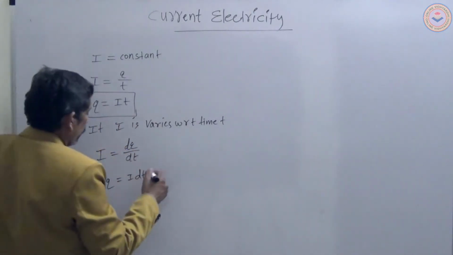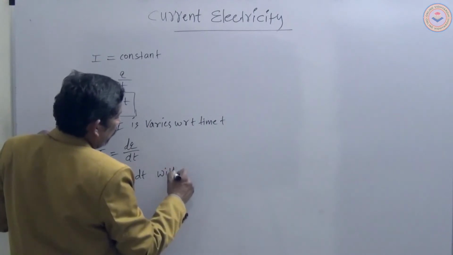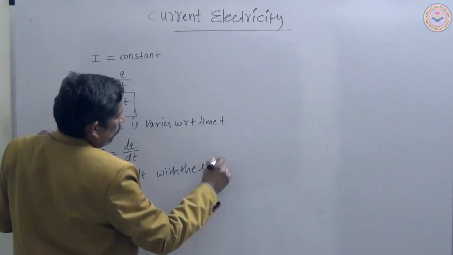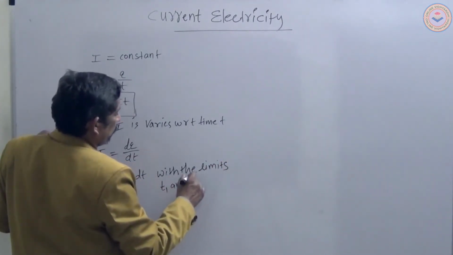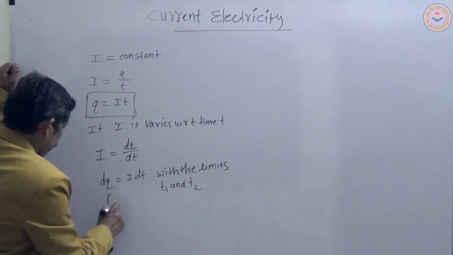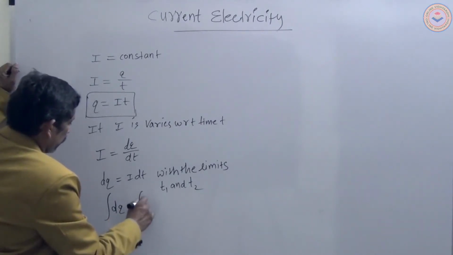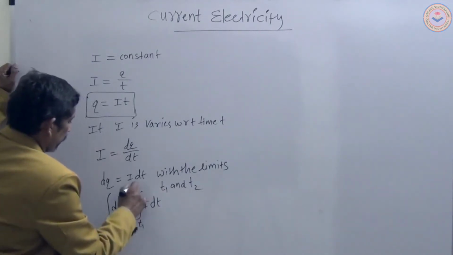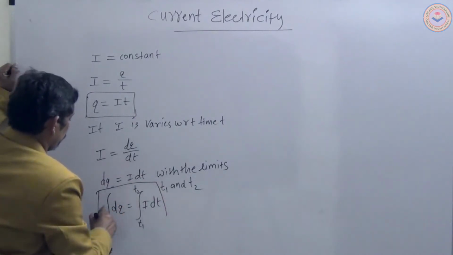With the limits T1 and T2, by integration, the integral of dq is equal to the integral of I dt with the time limits T1 and T2. So this is the principle, my dear students.